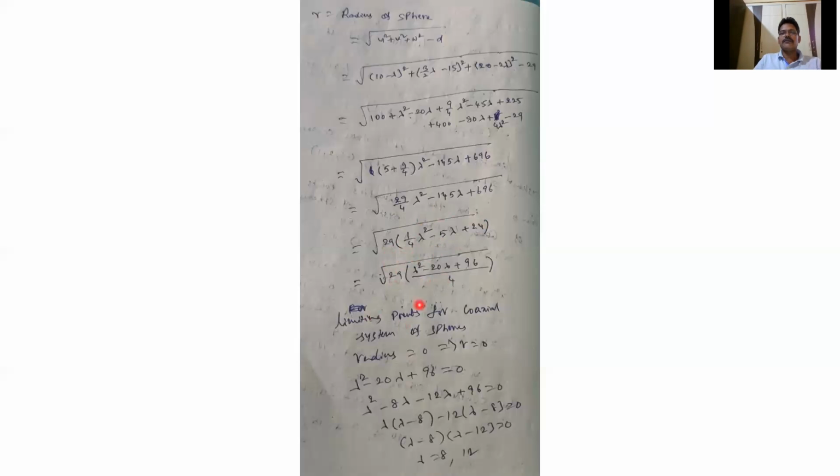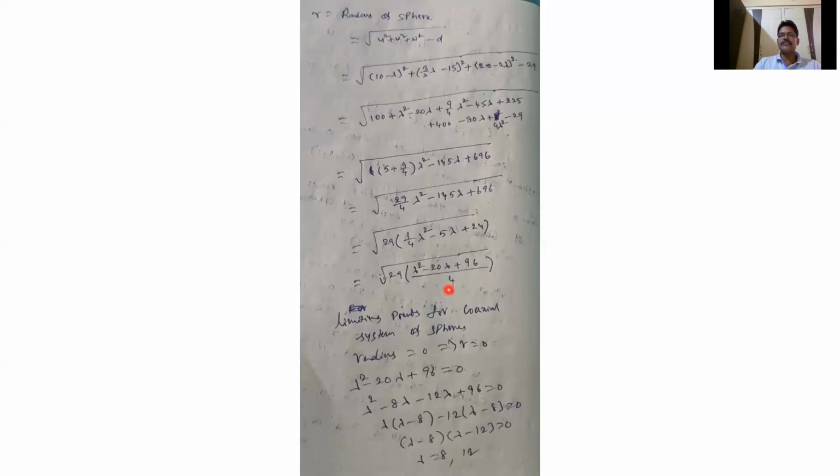Here taking common by LCM 4: lambda square, 4 into 5 is 20 lambda, 4 into 24 is 96, because 4 4s are 16, 4 2s are 8 plus 1 is 9, 96. So we'll get 29 by 4 into lambda square minus 20 lambda plus 96. So the limiting points of a coaxial system are point spheres.